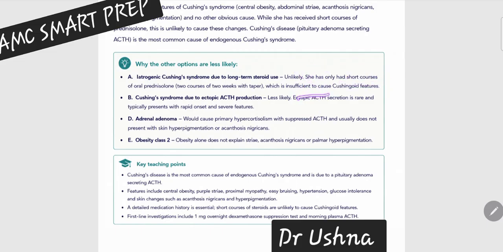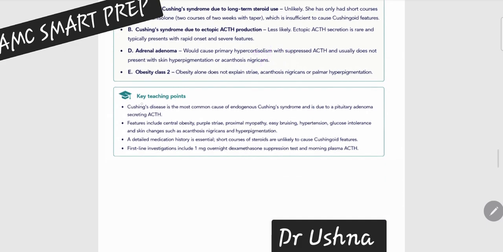Your ectopic, your features of cancer is not mentioned, that's why this is out. This adrenal adenoma, they do not present with typical features, but they have mentioned acanthosis nigricans, hyperpigmentation, so this is also out. So you are talking about Cushing disease, and the first line investigation, as I have told you, is the low dose dexamethasone suppression test. This is going to be your first line investigation.